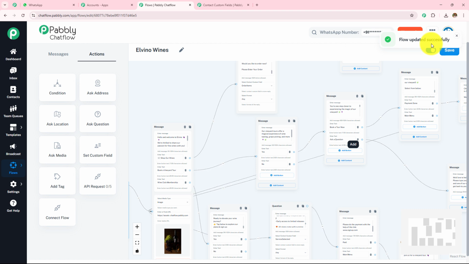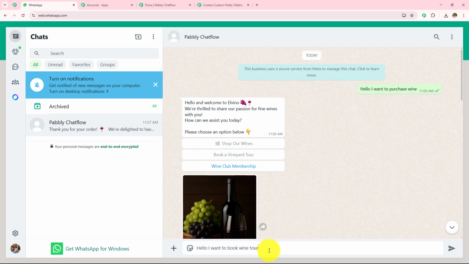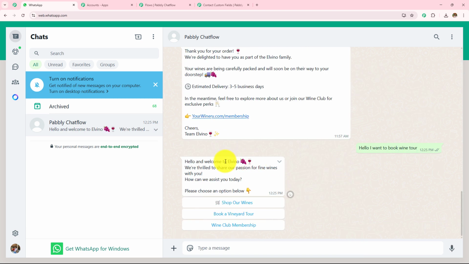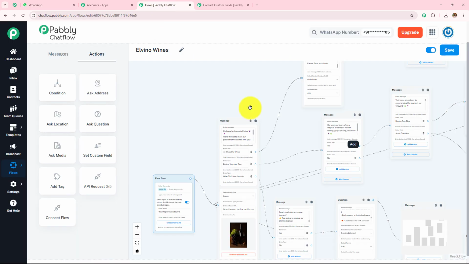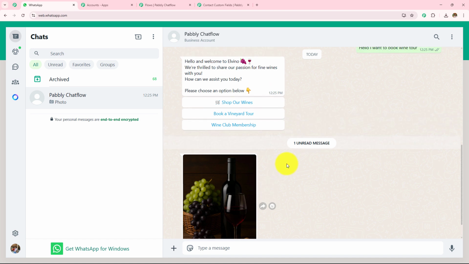Now let's quickly open my WhatsApp and send some message. So here I am going to send the message, hello, I want to book wine tour. If you want, you can write vineyard tour. I'm going to send this message. Let's wait for the reply. So here I have instantly received this message. Here you can see that this is the same message which we have created. And I have also received this image.